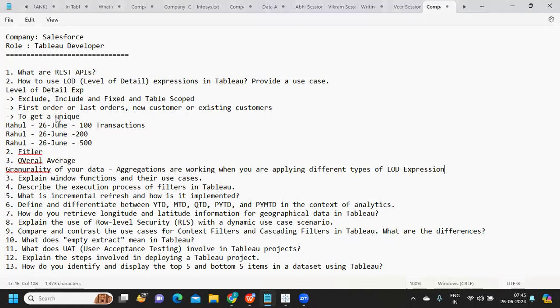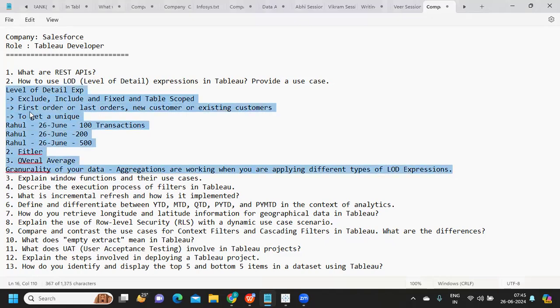You can talk about all of this, or try to explain the concept behind LOD expressions whenever you get such a question. It is more about explaining a particular scenario that you have implemented in your project, while discussing the different types of LOD expressions that are available.